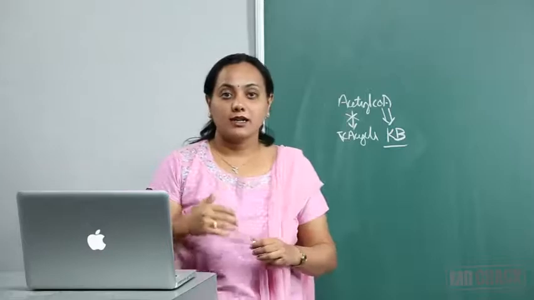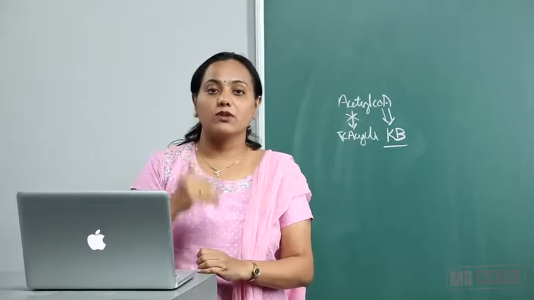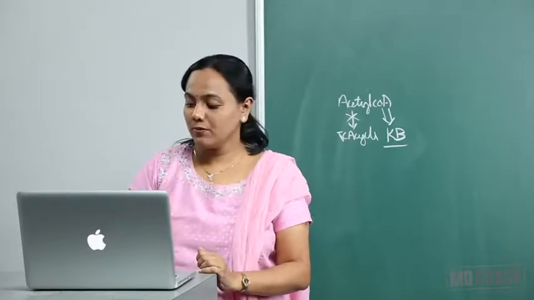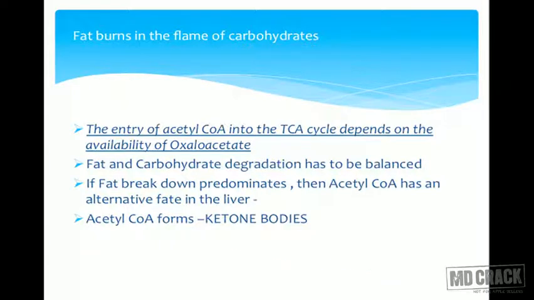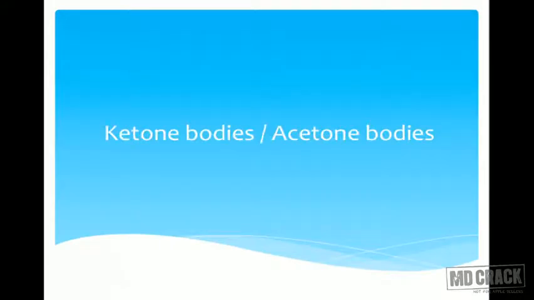So the main topic for this session is ketone bodies. Acetyl-CoA forms ketone bodies. Ketone bodies are also called acetone bodies. There are three main ketone bodies: acetone, acetoacetate, and beta hydroxybutyrate. These are the three main ketone bodies.